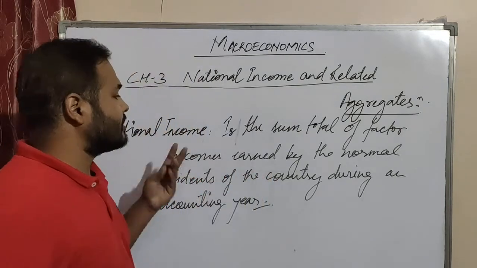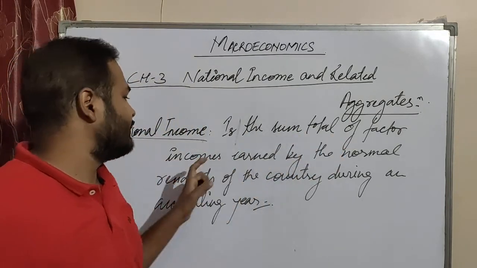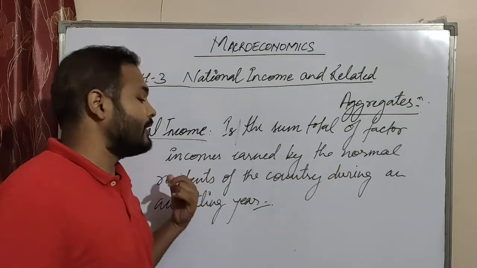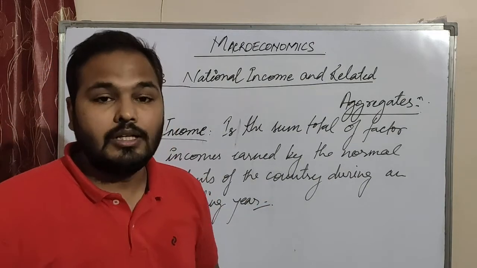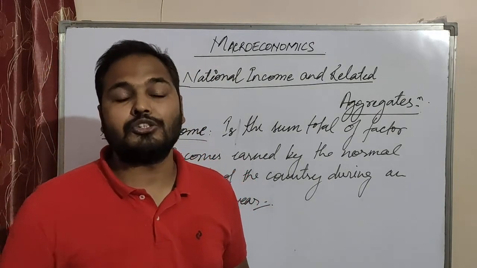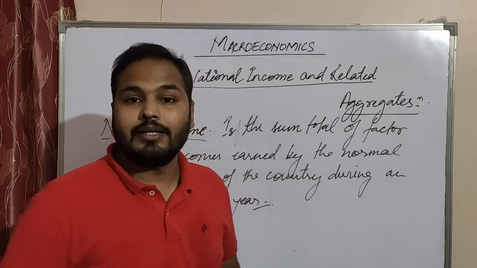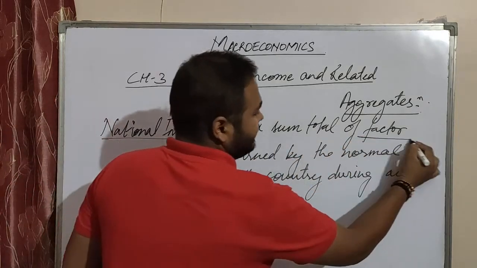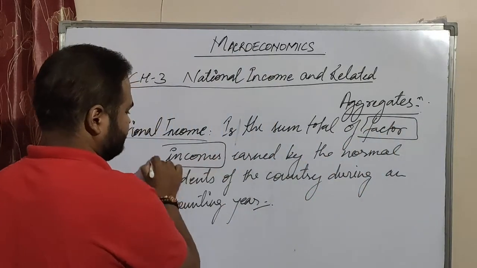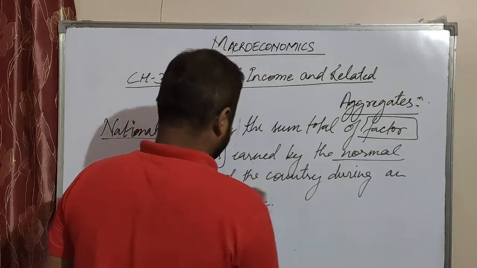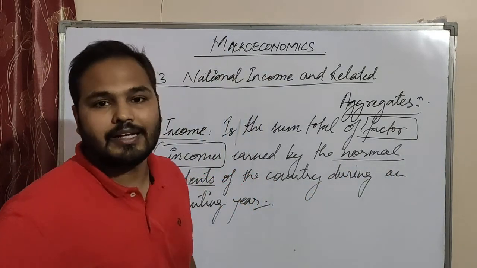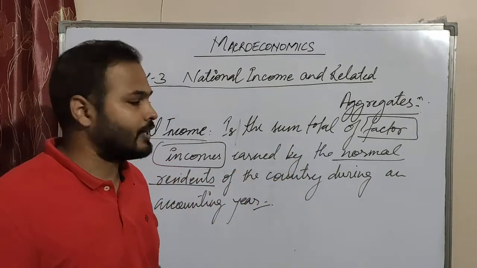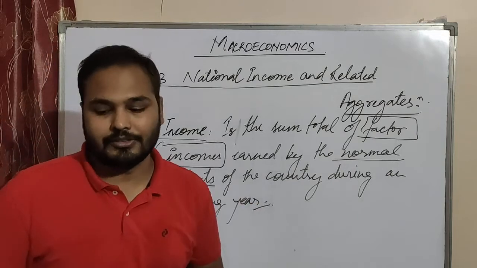National income is the sum total of factor incomes which are earned by the normal residents of the country during an accounting year. Here two points are very important: factor income and normal residents. These two points are very important to understand national income, so we will go deep into them. What is factor income and what are normal residents?